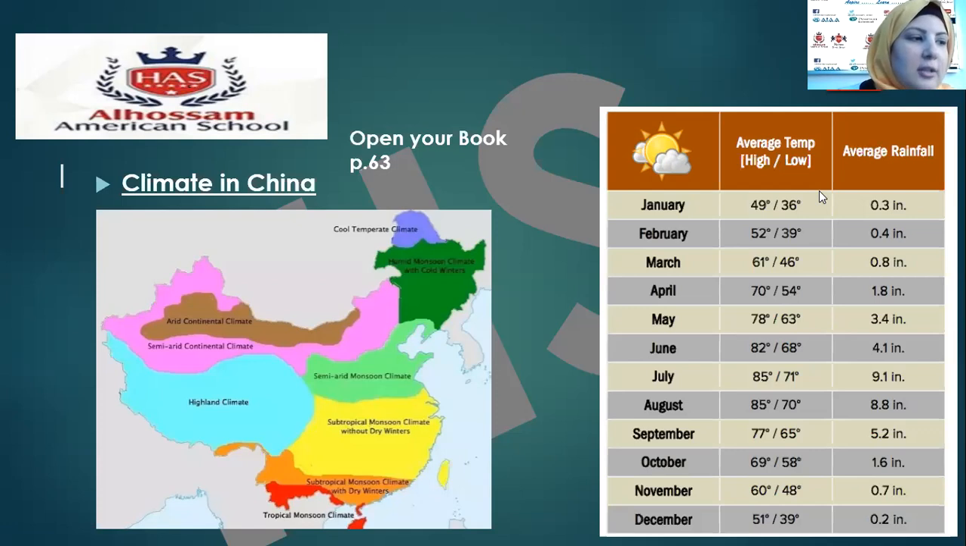Western highlands and northern deserts are dry. This means that the western and northern areas are dry. The temperature also can be hot and cold, it's diverse. Also, the lower lands in the east and south get much more rain. The temperature is mild, not hot and not cold in winter, and hot in summer. So please use the marker and mark this part, the second passage on page 63.